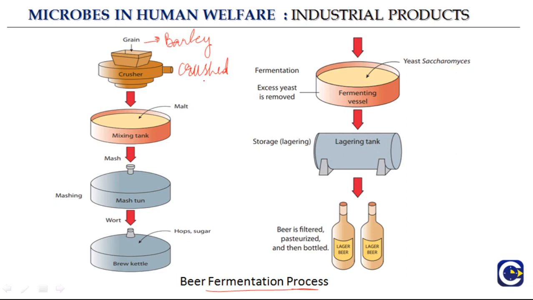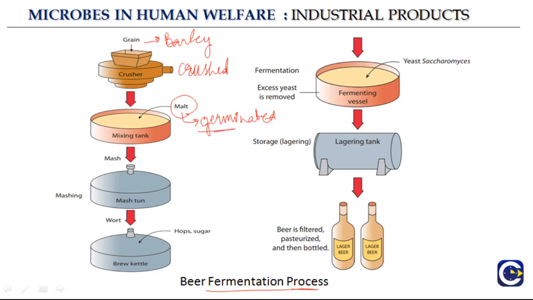Then the crushed barley is put in a mixing tank, and malt is also added. And what is malt? Malt is basically again grain seeds but that are germinated, and they are added to the mixing tank that already contains the crushed barley grains.